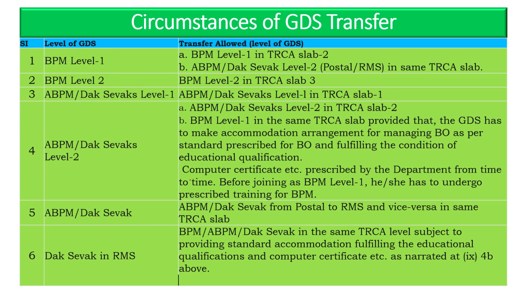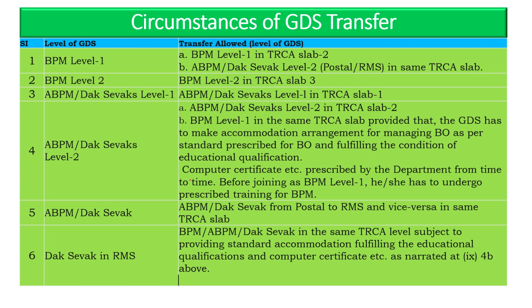And circumstances of GDS transfers are given here. BPM level 1 can be transferred up to the level of BPM level 1 in TRCS slab 2, and BPM level 1 can be transferred as ABPM GDS level 2 postal and RMS in the same TRCS slab, and BPM level 2 can be transferred to BPM level 2 in TRCS slab 3, and ABPM Dak Sevak level 1 in TRCS slab 1.